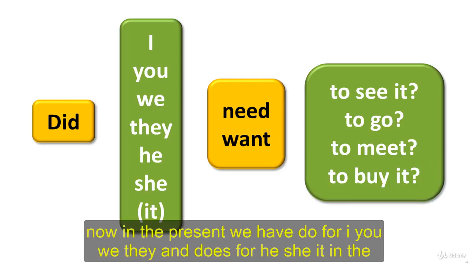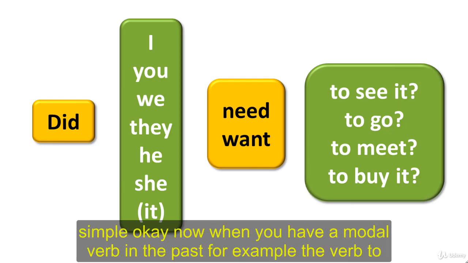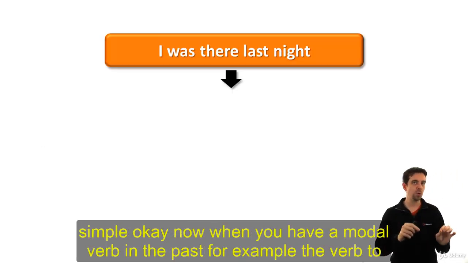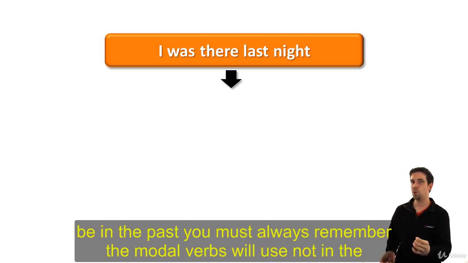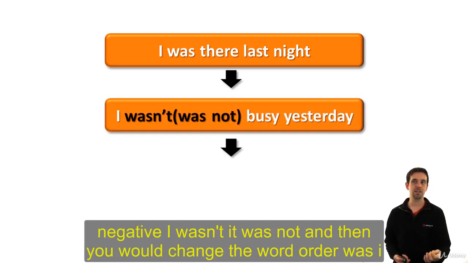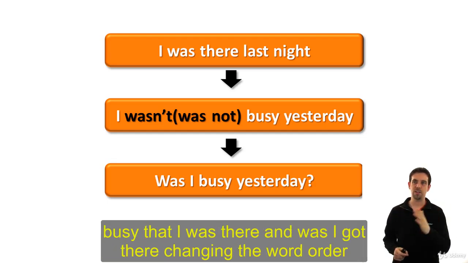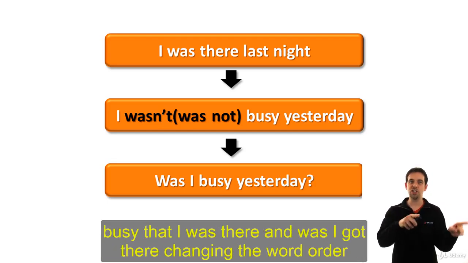Now, in the present, we have do for I, you, we, they, and does for he, she, it. In the past, with questions, we can use did with I, you, we, they, he, she, and it. It's very simple. Okay? Now, when you have a modal verb in the past, for example, the verb to be in the past, you must always remember the modal verbs will use not in the negative. I wasn't, I was not. And then you would change the word order. Was I busy? I was there last night. Was I there? Changing the word order.